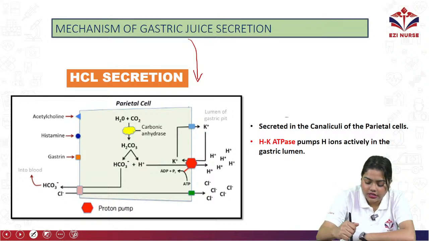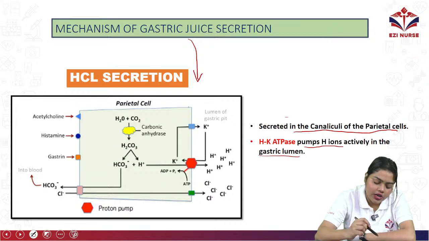It is secreted in the canaliculi of the parietal cells, and H-K-ATPase pumps the H ions actively into the gastric lumen. So what will happen? Water and CO2 will be formed.